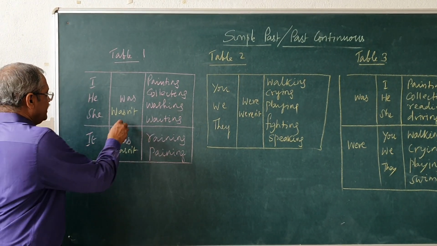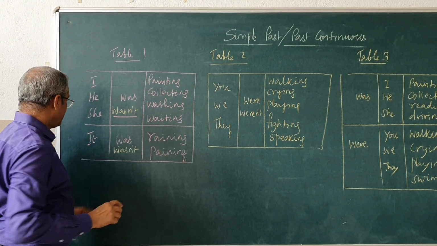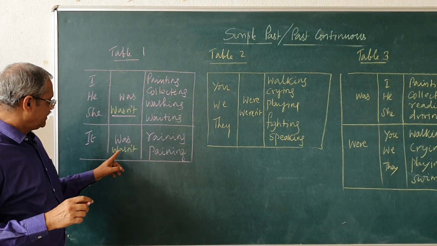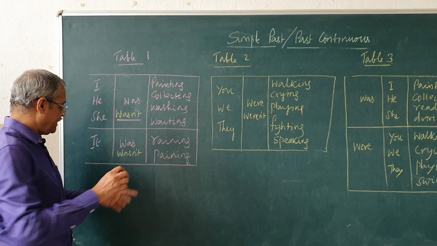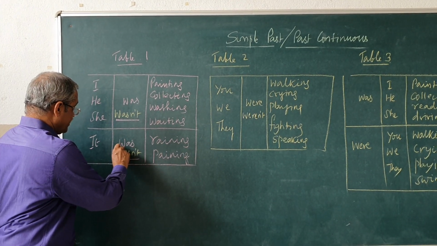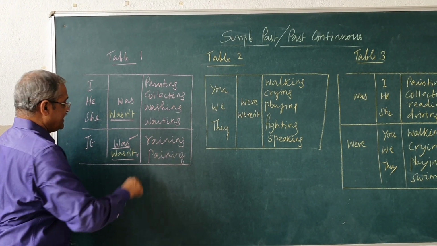This is the negative form. Then, it was raining, it wasn't raining. So, positive and negative.